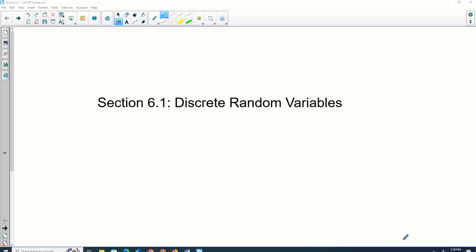We're only covering 2 sections. I'm going to get through this one probably today, and then we'll spend a couple days on the final section in this. We have a few definitions to start us off.